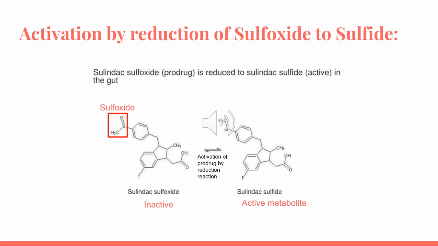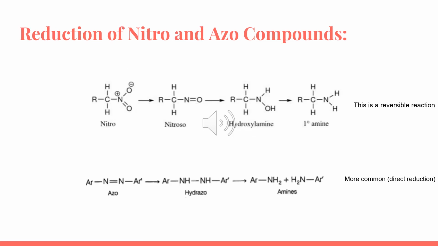For the first reduction reaction, we're going to be talking about the reduction of sulfoxide to sulfide. Sulfoxide can be reduced into sulfide, and sulfoxide can be oxidized into sulfone. Second, we have the reduction of nitro and azo compounds. Here we have the nitro, which is reduced to nitroso, and then further reduced to hydroxylamine, forming a primary amine. Please note that this is a reversible reaction.